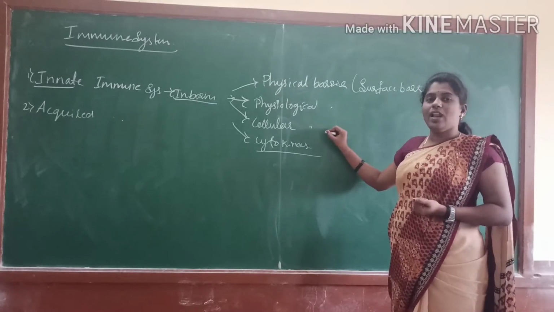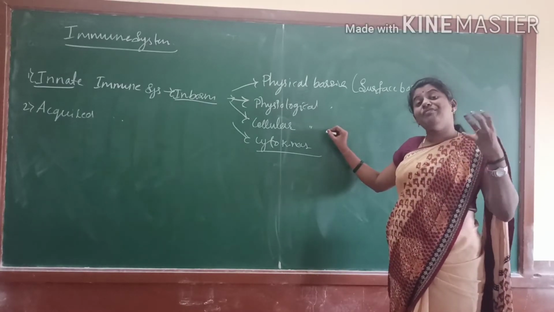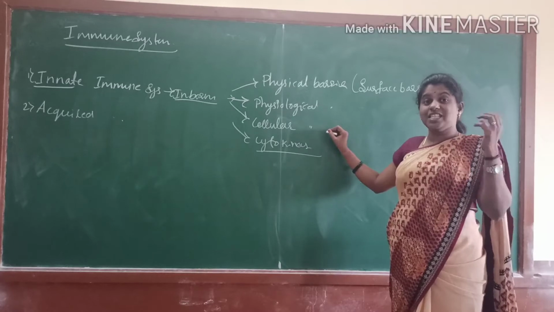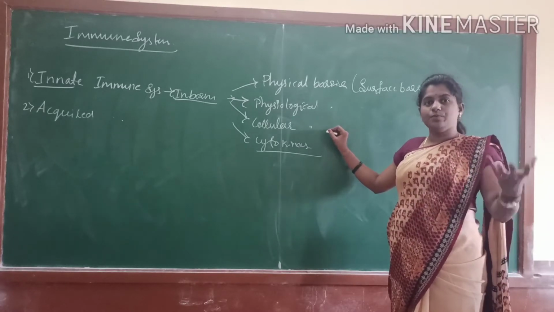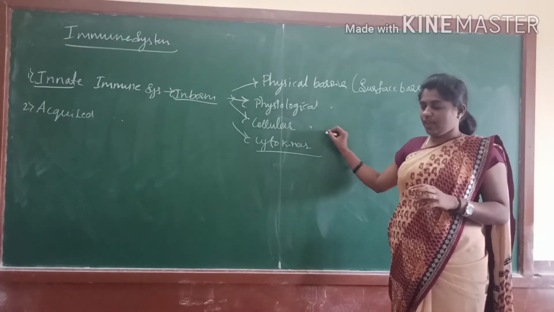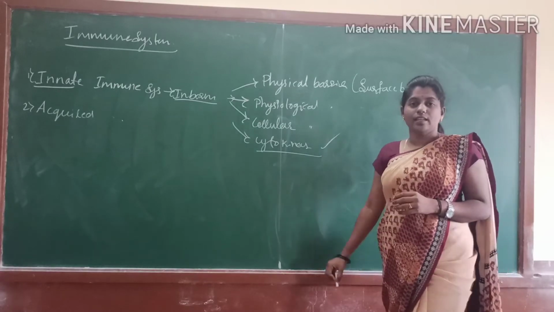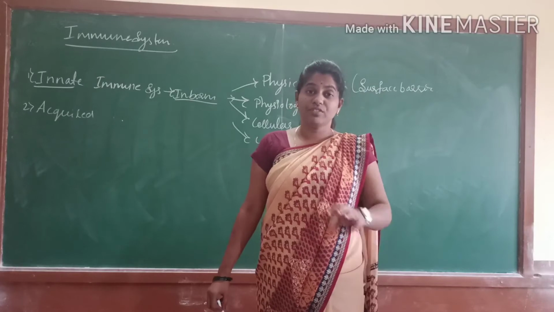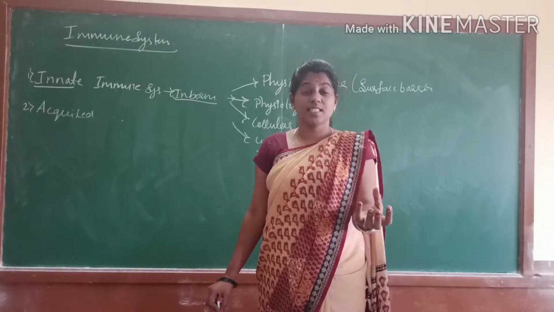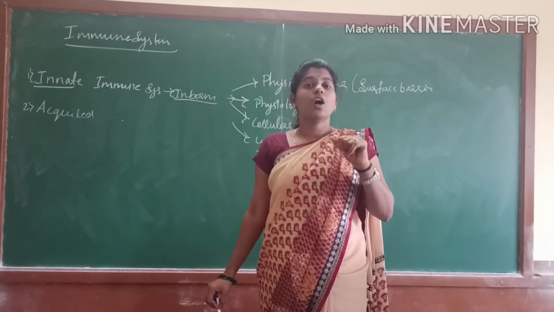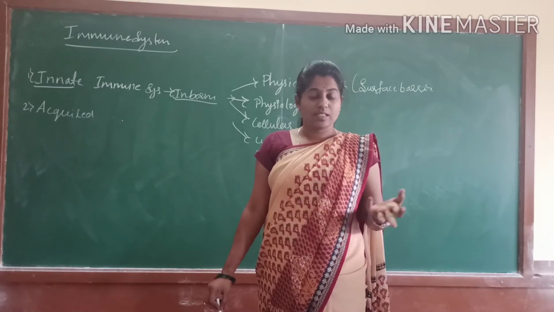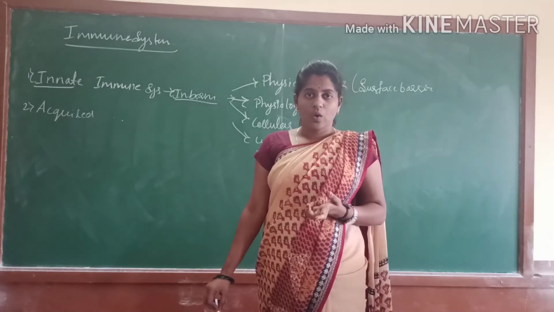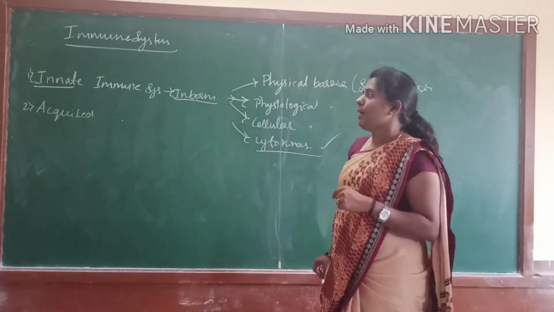Next, cellular means the activity of phagocytes. Phagocytes means eating of cells, which helps to destroy foreign cells. And last one, cytokines, which are interferons. Interferons are nothing but those which identify diseases when they enter the body, like viral diseases and bacterial diseases. We will study them one by one.